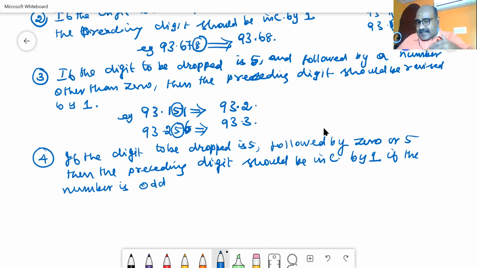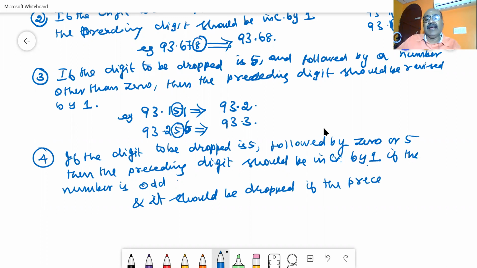In your book they have given it as 2 rules. I will be writing it as a single rule. If the digit to be dropped is 5 followed by 0 or 5, then the preceding digit should be increased by 1 if the number is odd, and it should be dropped if the preceding number is even. What do you mean by this? Let us go for an example.